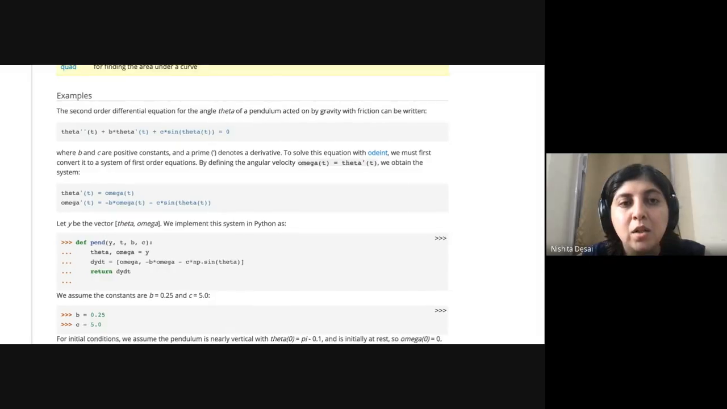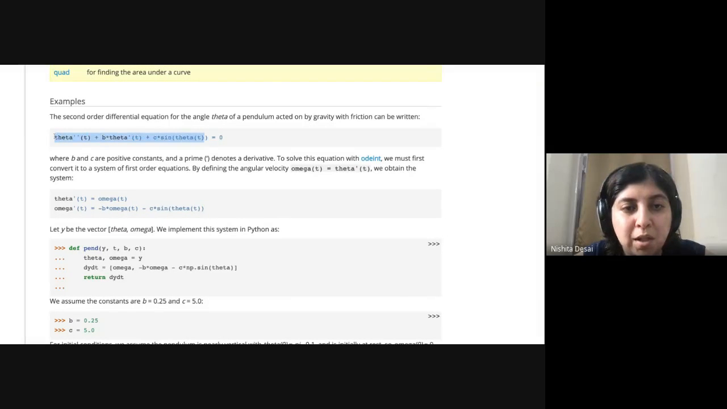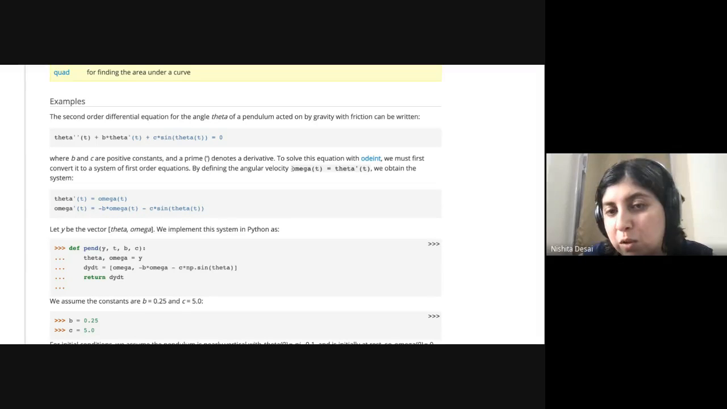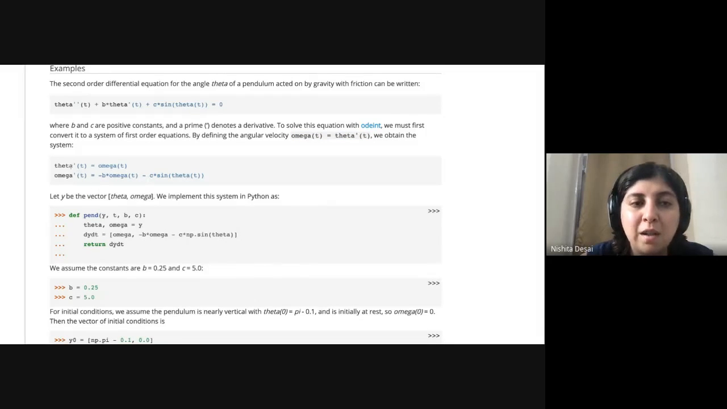The example is this differential equation: theta double prime plus b times theta prime plus c times sine theta is equal to 0. This is a second order ordinary differential equation. As before, you define an omega, which is theta prime. Then they split up their one second order differential equation into two first order differential equations, the same as we do.